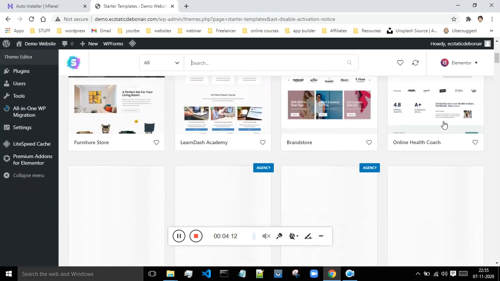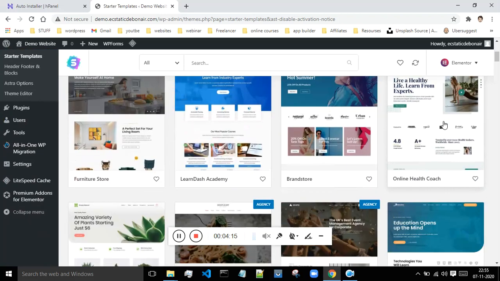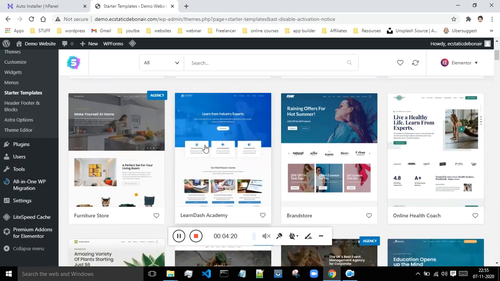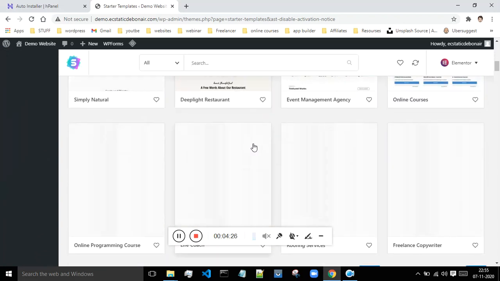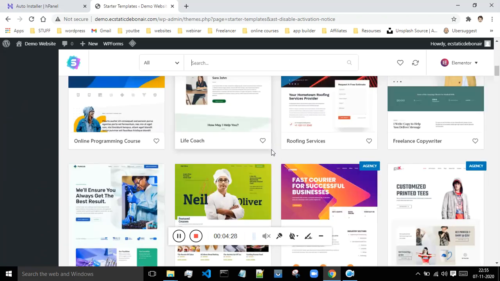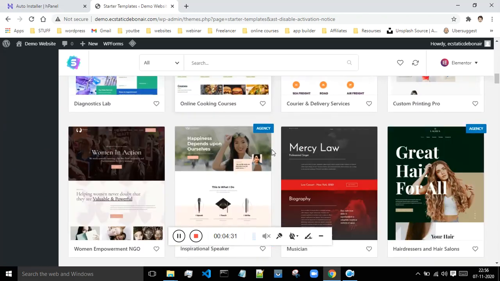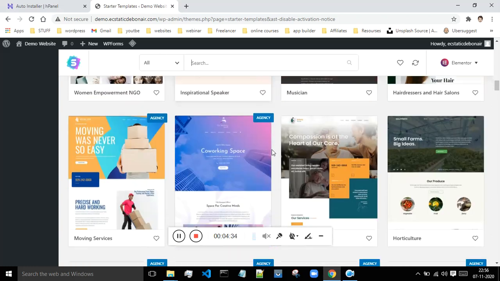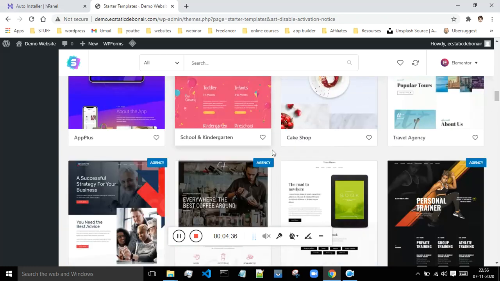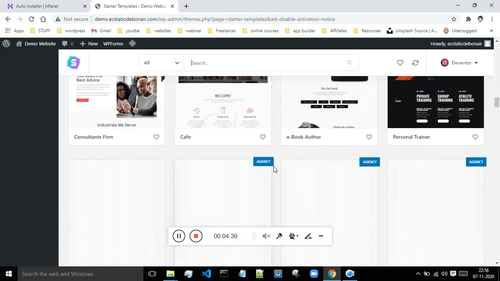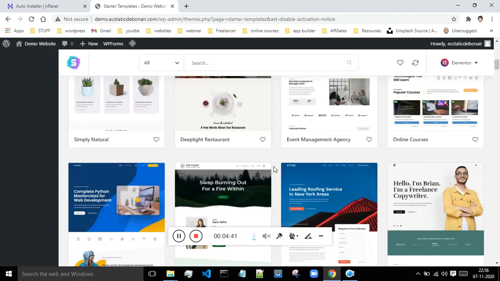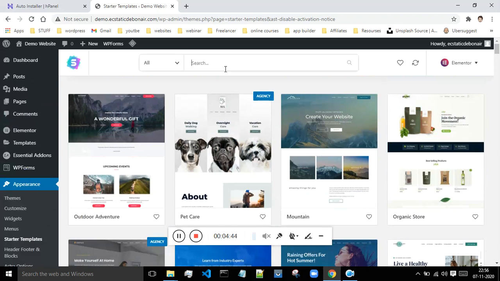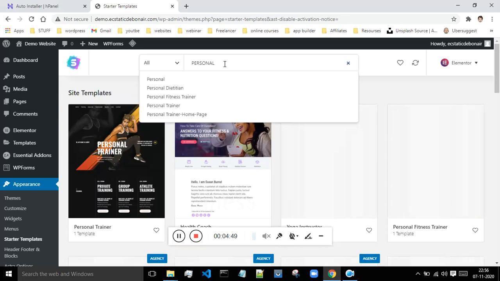If you want to build a website for a learning management system, then this is the best one. Even I have worked with a learning management system, and at that time I made use of this particular theme. Okay, so these are some of the starter templates which are given by Astra. So just scroll down and select whatever template that you want, and everything over here is customizable. Let me tell you all that also. Okay, let me just proceed, you can do one thing. You can just search for whatever template that you want.